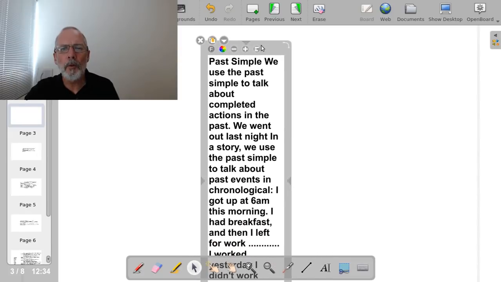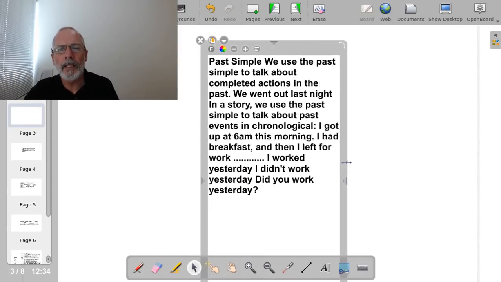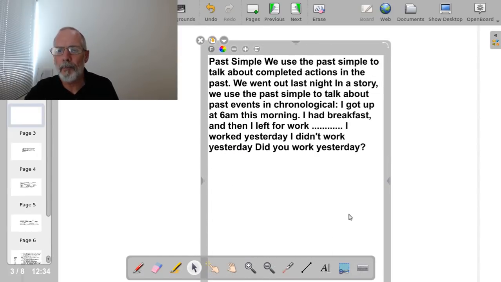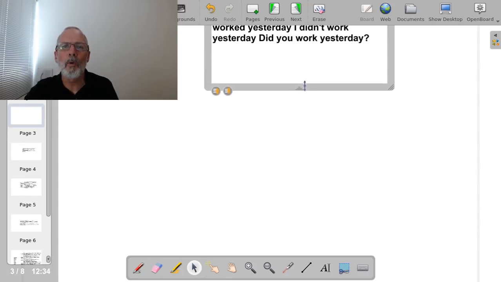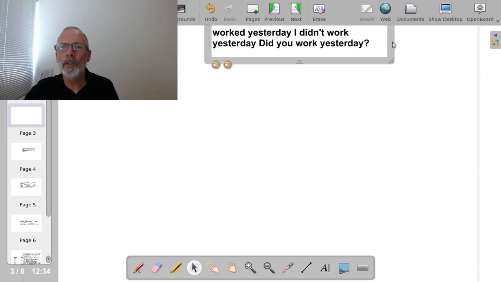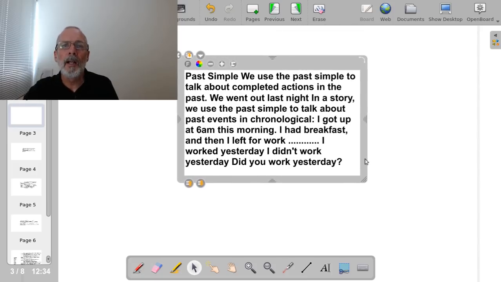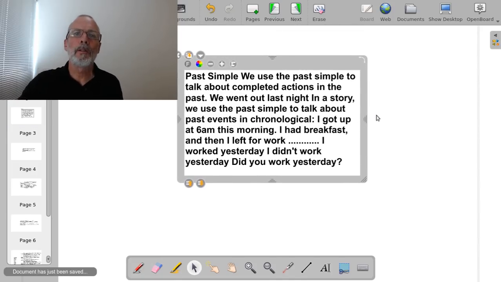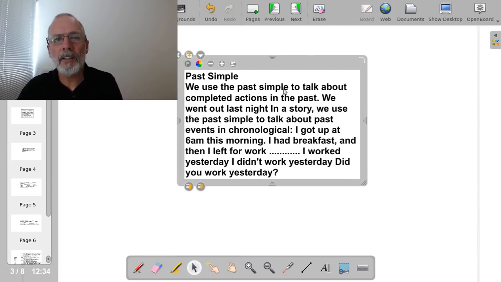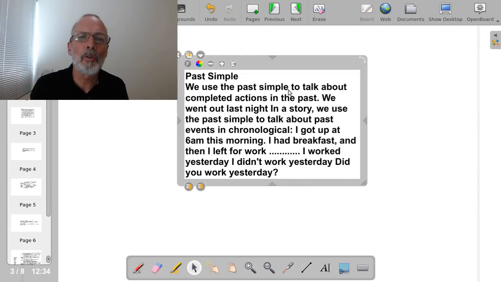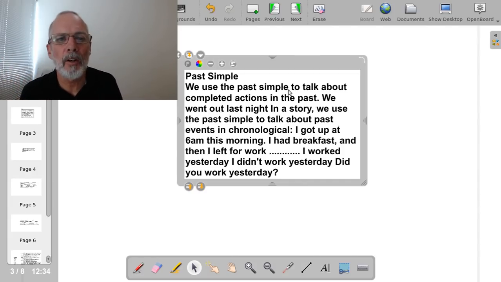So the past simple, we've seen the past simple many times before. We've seen the past simple in level A1, and also we saw the past simple in level A2. And here we're looking at the past simple again because we want to see how we use it with the other tenses, how it relates to the other 2 tenses that we're looking at today, the past continuous and the past perfect.